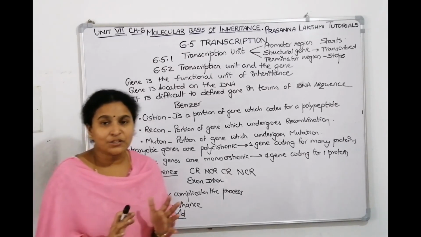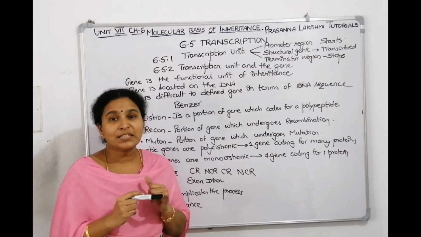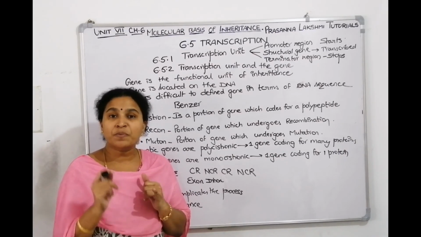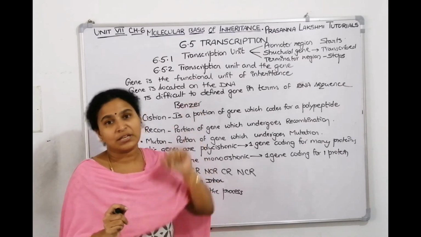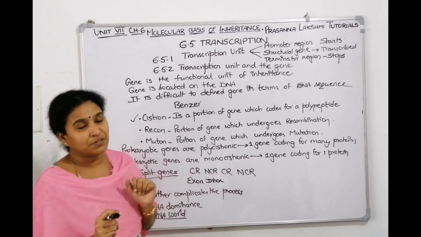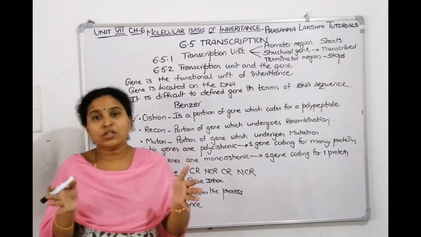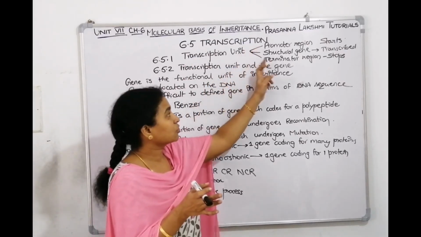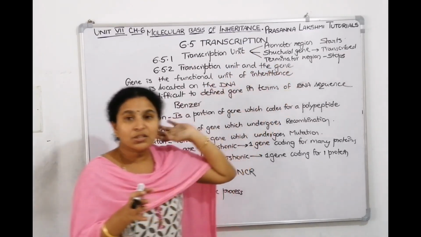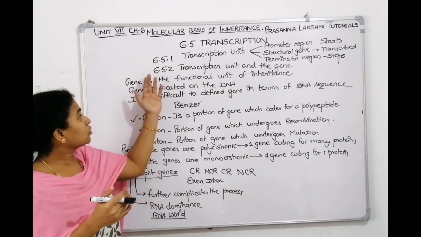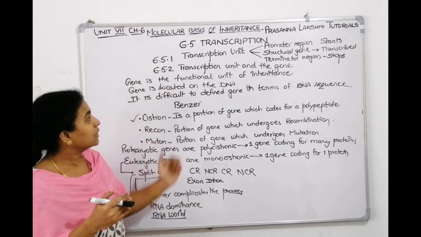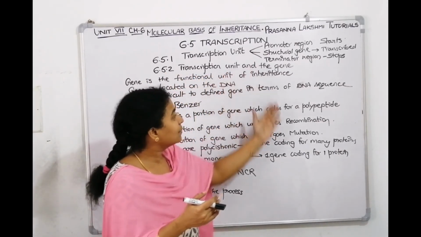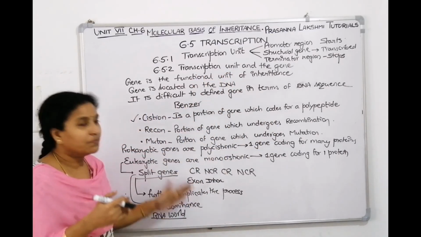So in today's lecture, we discussed three topics. What is transcription? Why the RNA should be single stranded only, even though there are two strands available. The two points of explanation we have seen. Then the boundary should be defined. That boundary is called a transcription unit, which has a promoter region, structural gene region and terminator region. Then we came to the next topic, 6.5.2, and we discussed the transcription unit and the gene.